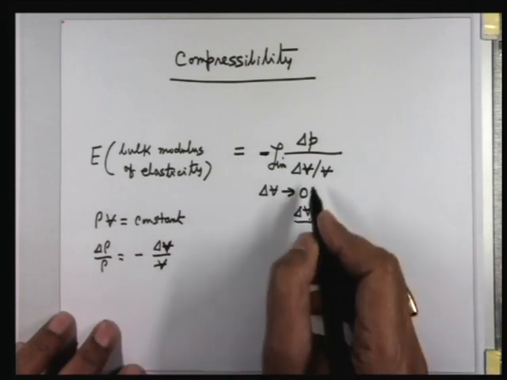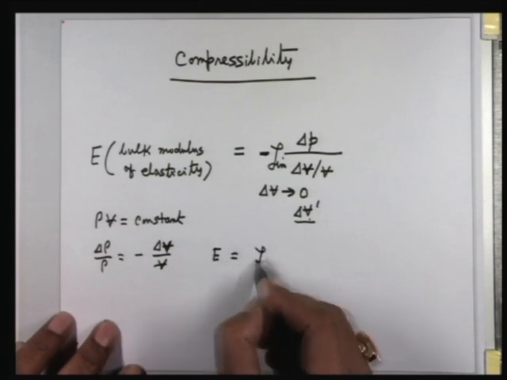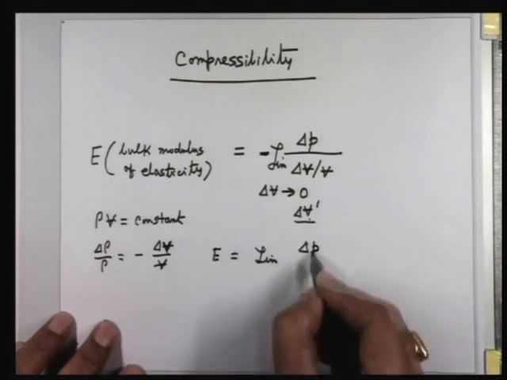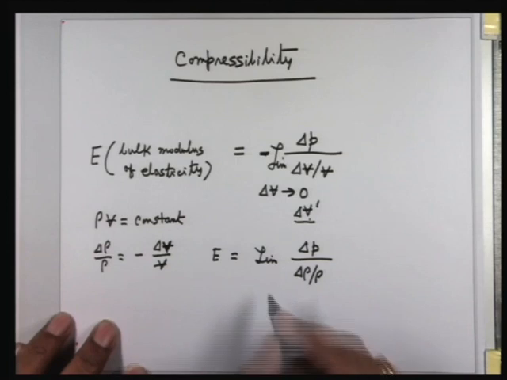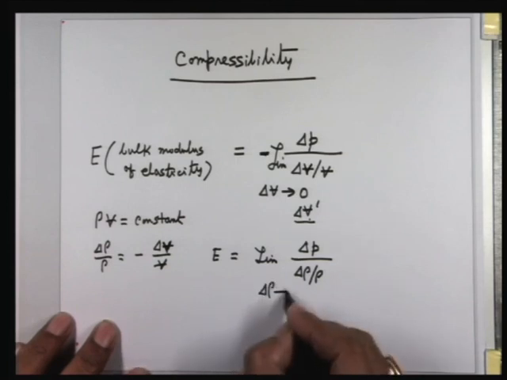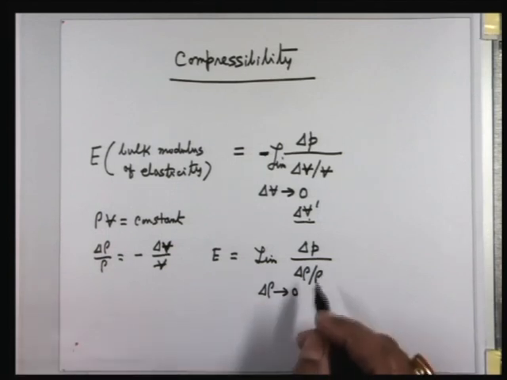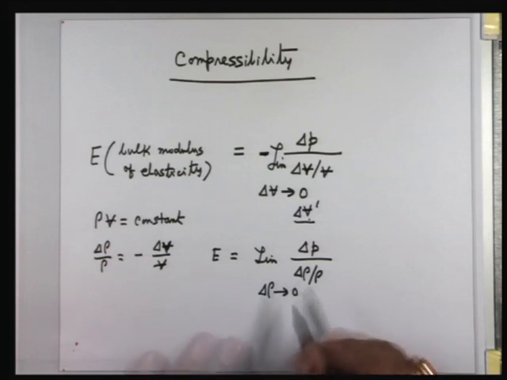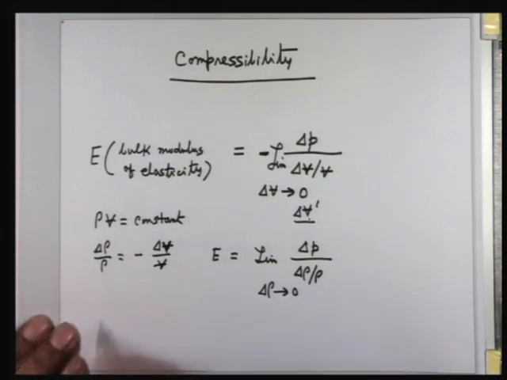If we put that, then E can be defined in terms of the density like this: delta P divided by delta rho by rho, where the minus sign takes care of it, and delta rho tends to 0. Better you write it as 0 for the mathematical sense, but with the concept that it cannot be 0; it represents a delta rho for that small volume which does not violate the continuum approach. So this can be written in differential notation as rho into dP by d rho. Alright?